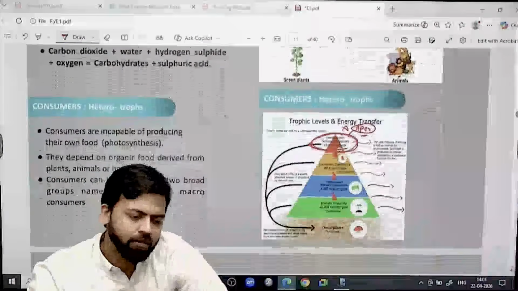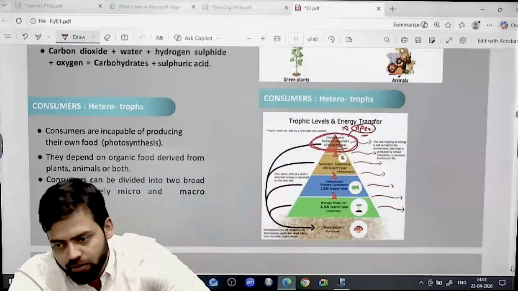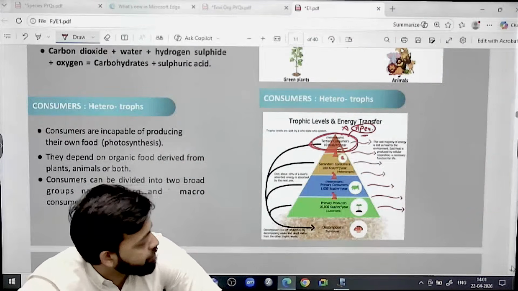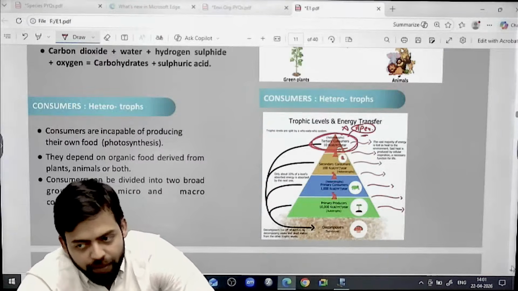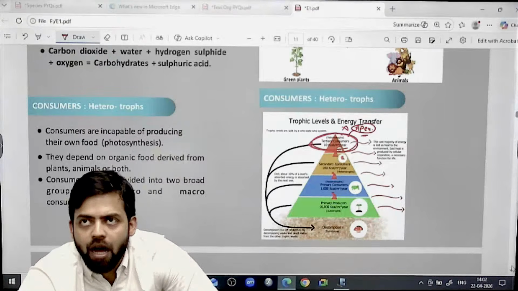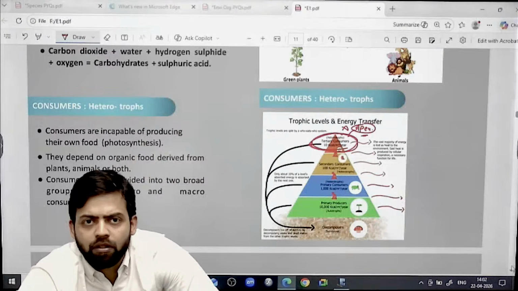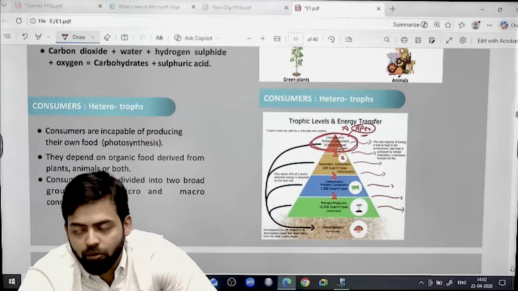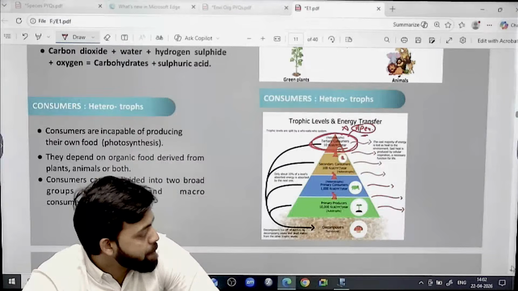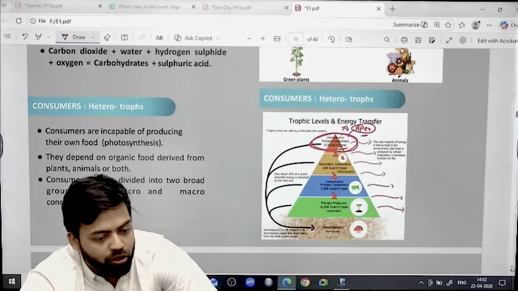So this is there. Example we already know, autotrophs. Heterotroph example, write down heterotrophs or consumers. Consumers are those which are dependent, which cannot produce their own food. Consumers are those which cannot produce their own food in an ecosystem. Always remember this. This is happening in an ecosystem, right?